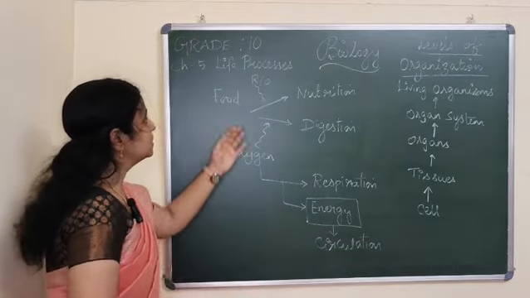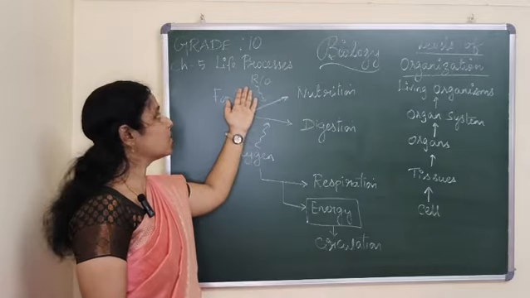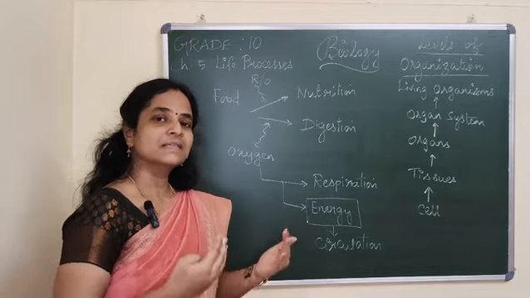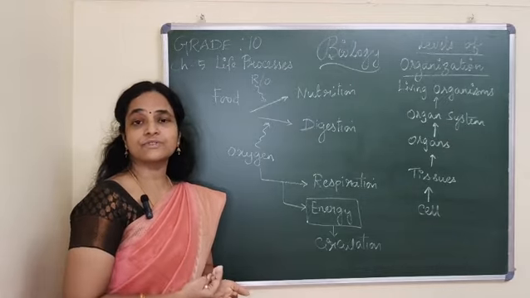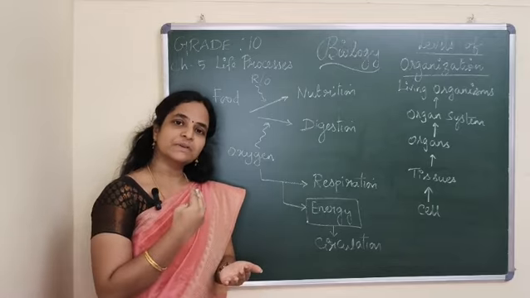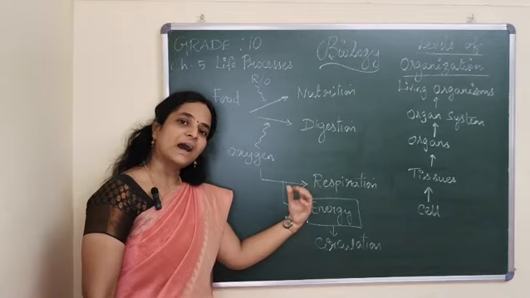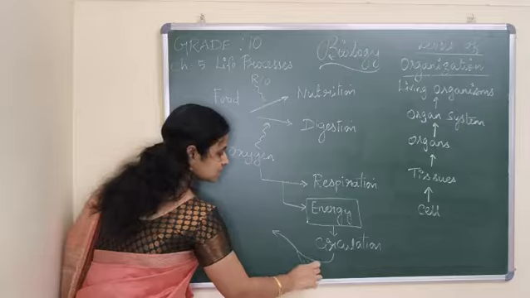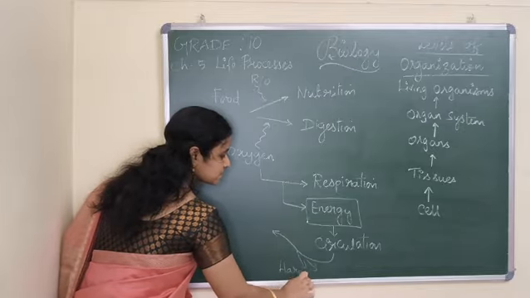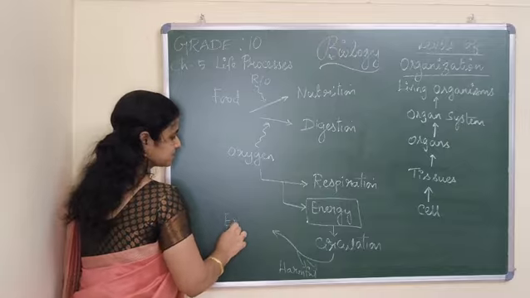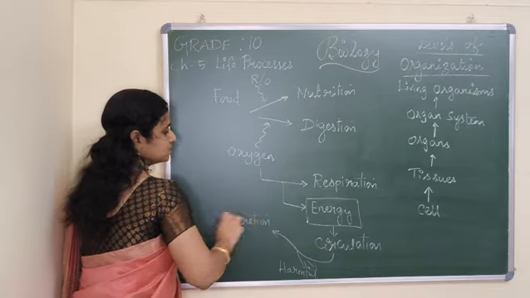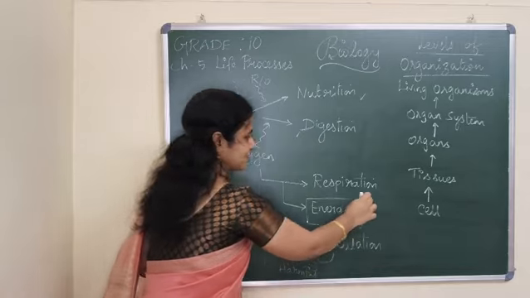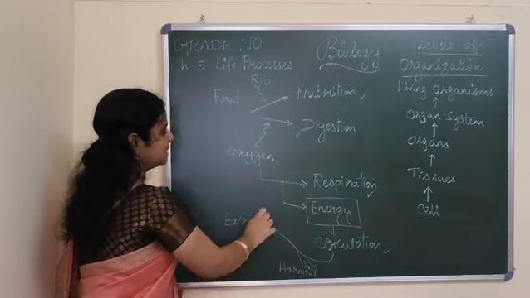I have already told you there is an involvement of certain chemical reactions called reduction and oxidation. Obviously when there is an involvement of chemical reactions, that will release certain harmful substances in our body, which have to be released out. The removal of the harmful substances from the body, you call the process excretion.